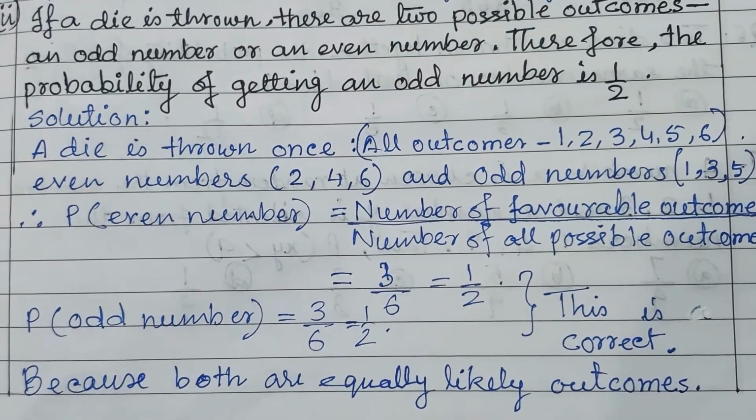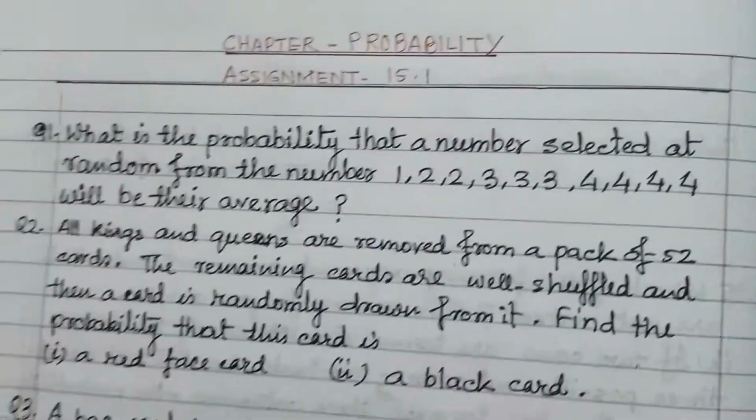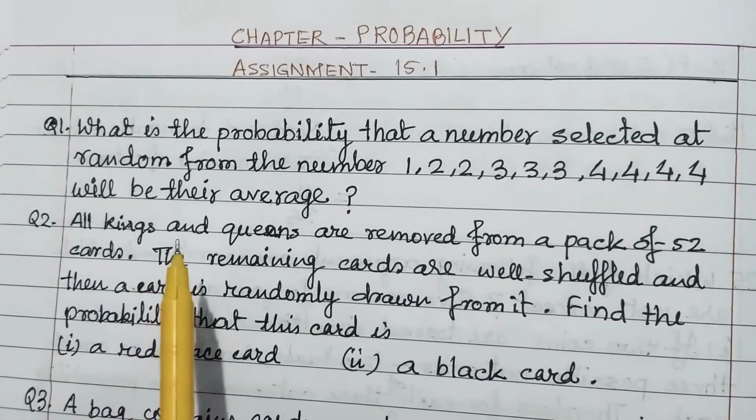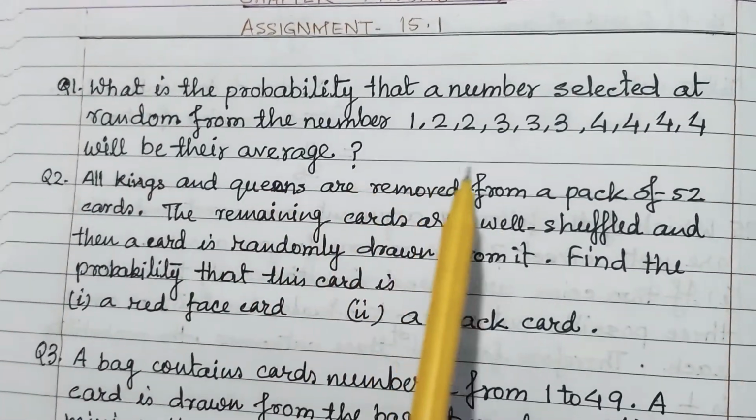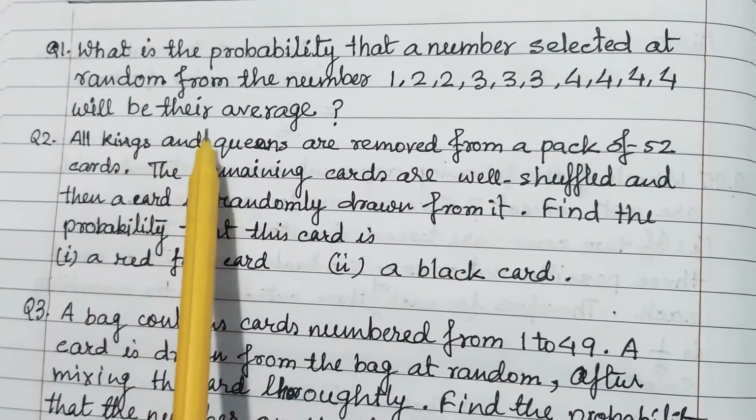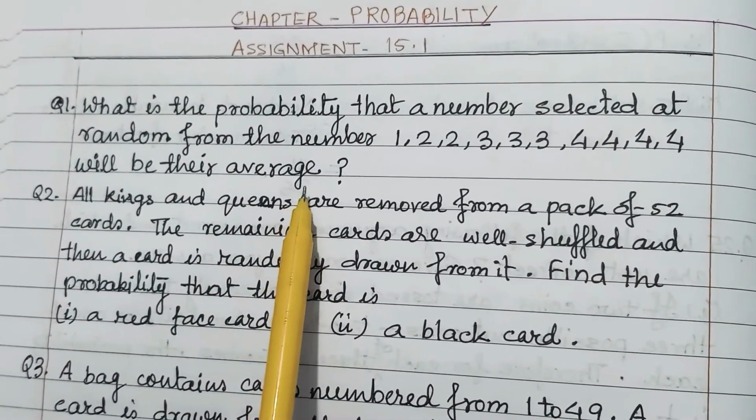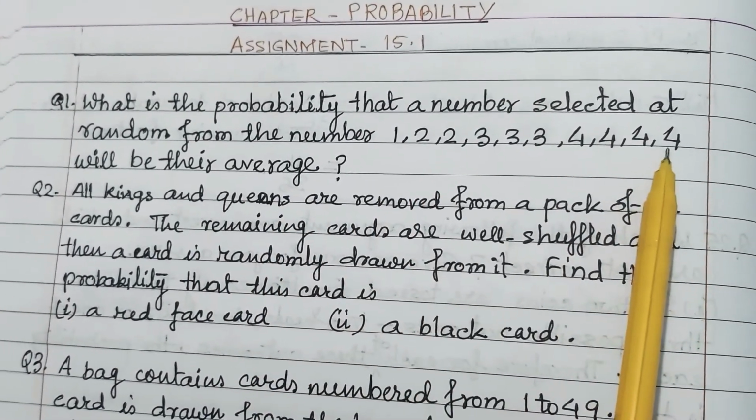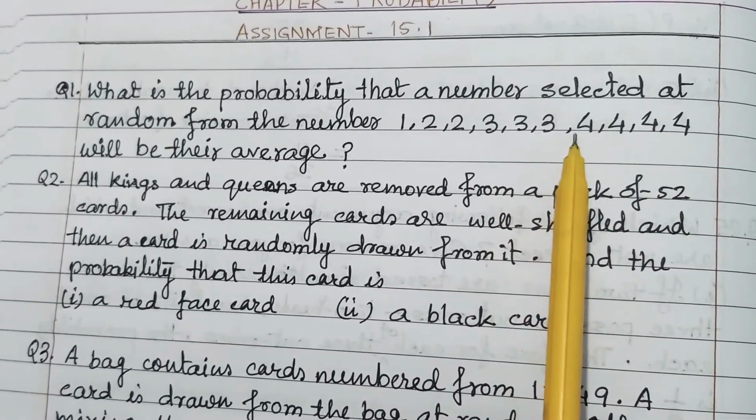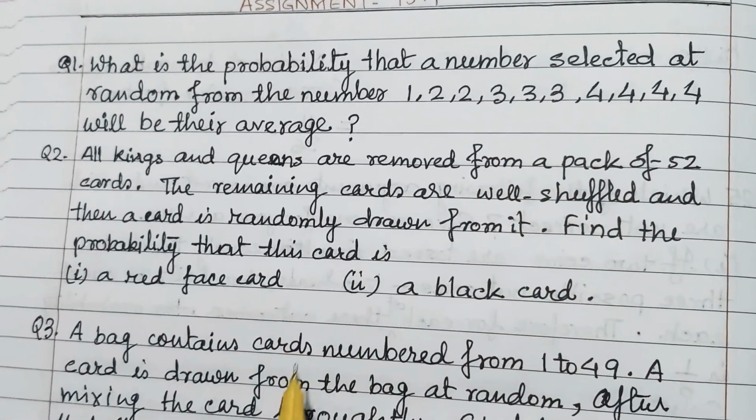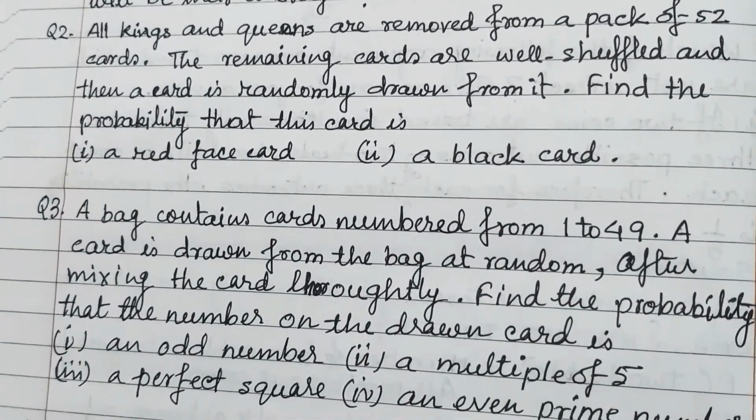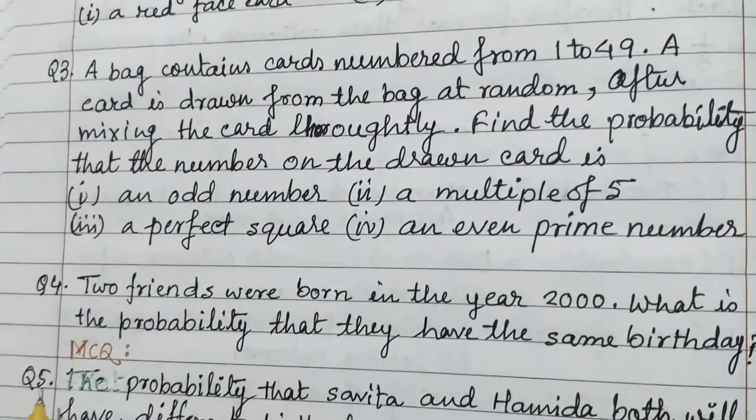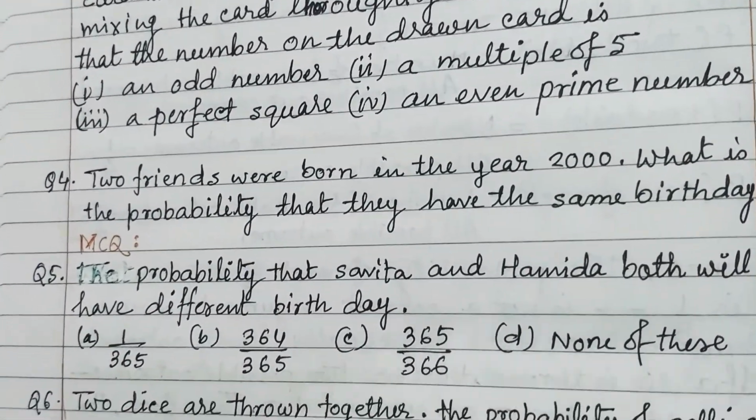Next, there is an assignment. Now check this. What is the probability of the number selected at random from the numbers, that it is their average? First we have to find out the average, and then you have to check which is the average one. In this way you have to do. All the questions are very interesting. So, 4 questions and the next 3 are MCQ questions.